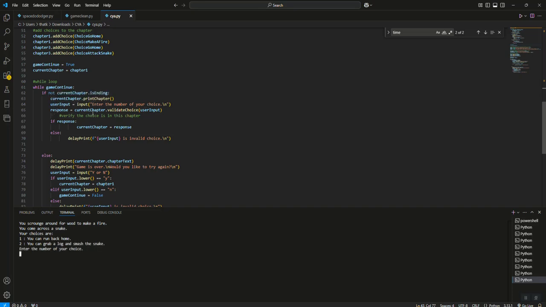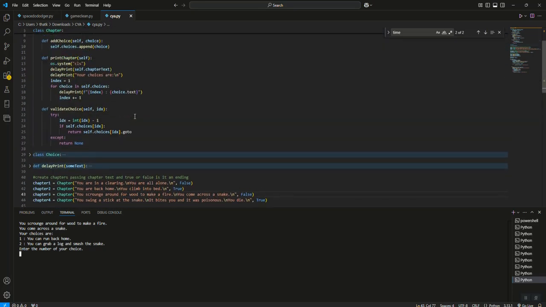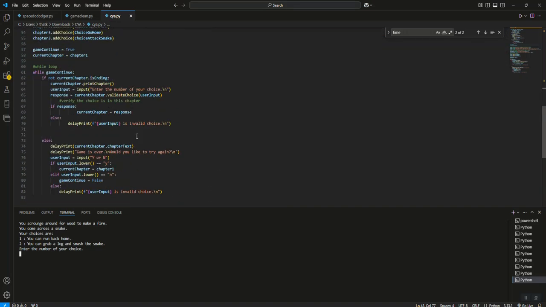But let's say when it says user input, I press a 1. Well, it's going to go up here and go response, current chapter, validate choice. User input's 1. It's going to try to convert that 1 to an int, which it can. 1 minus 1 is 0, and it's going to check: is there a choice in this array of choices at index 0? If there is, it's going to return choices and the go-to. And down here, if we get a response, we are going to set the current chapter to that go-to chapter.